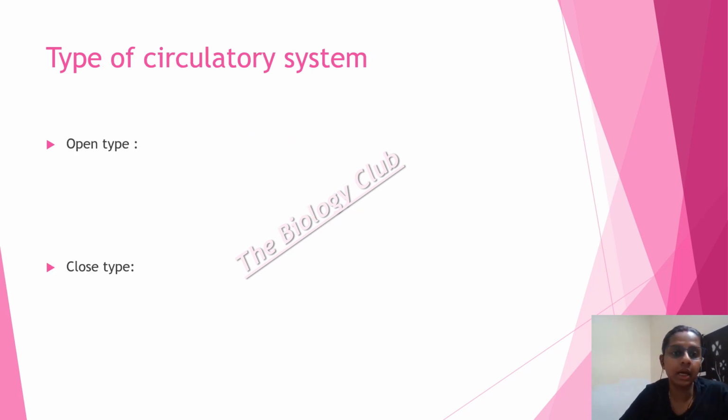Now let's see the types of circulatory system that different organisms may have. Let us look into the open type.